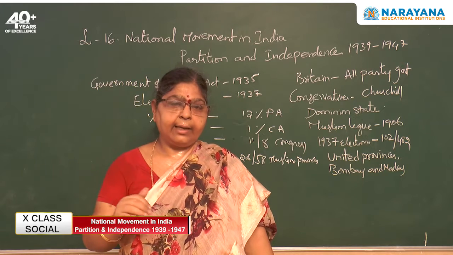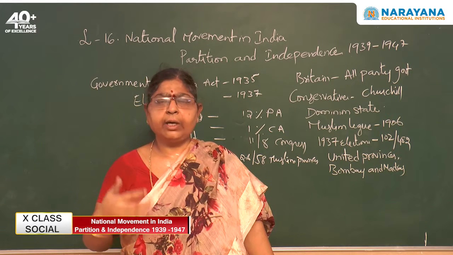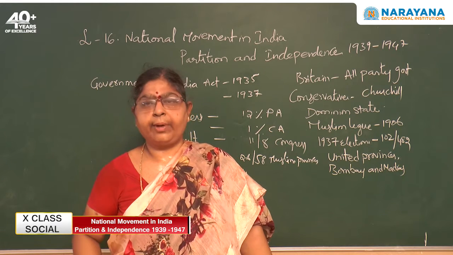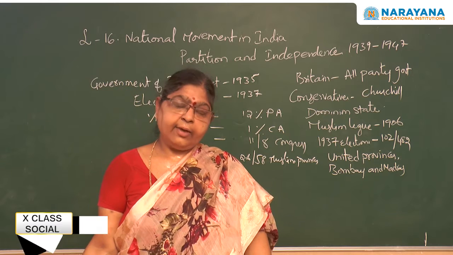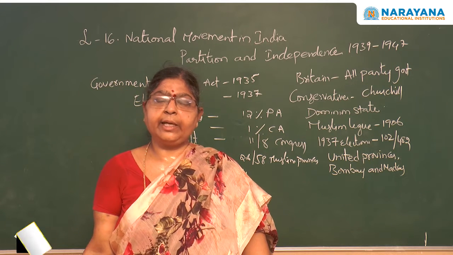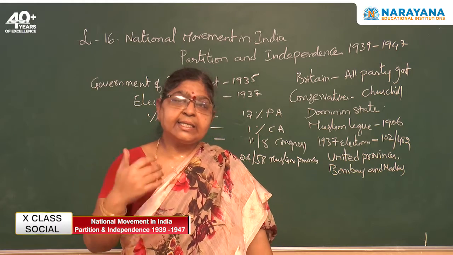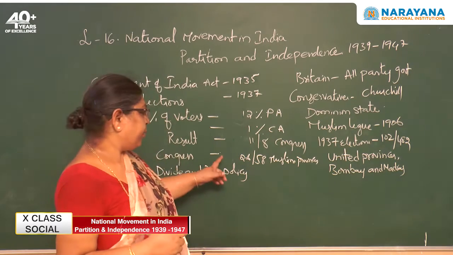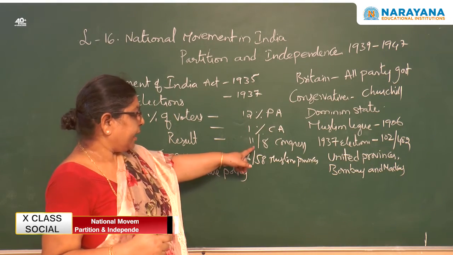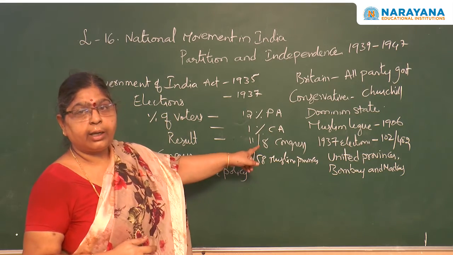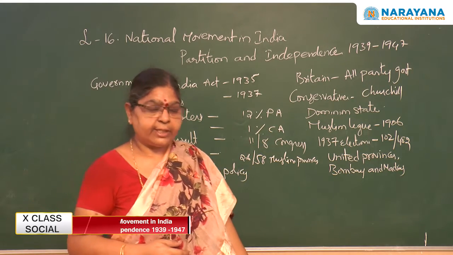But even then, because at that particular time many of the people are illiterates, and even then the people, they have participated in the elections, and Congress won decisively 8 provinces, the 8 provinces were won by Congress out of 11 provinces.